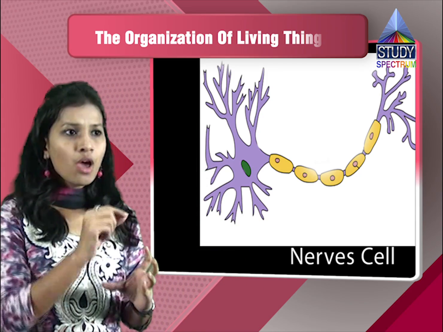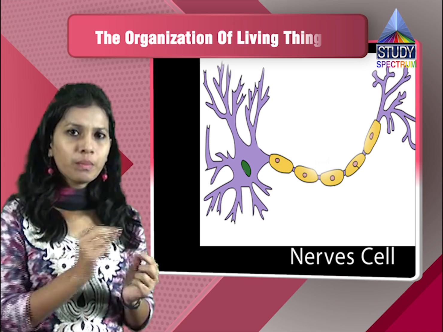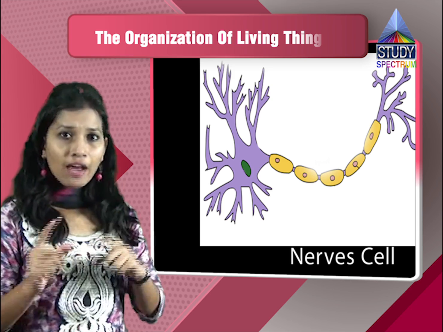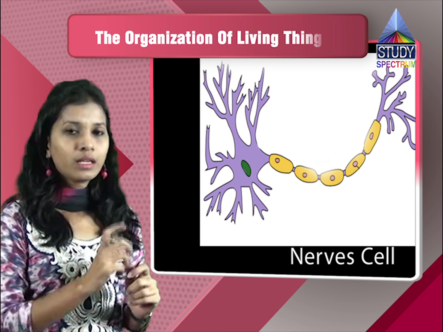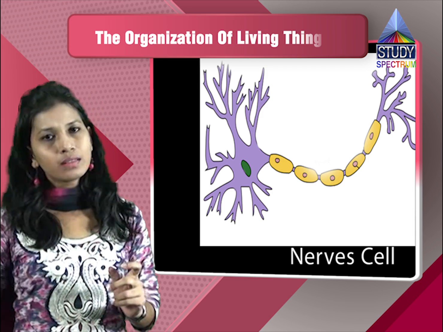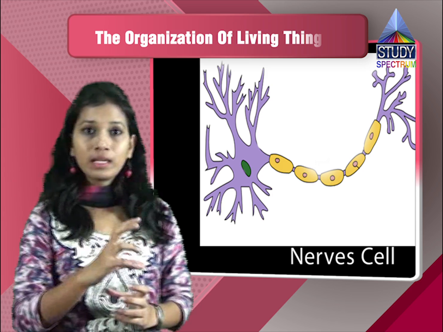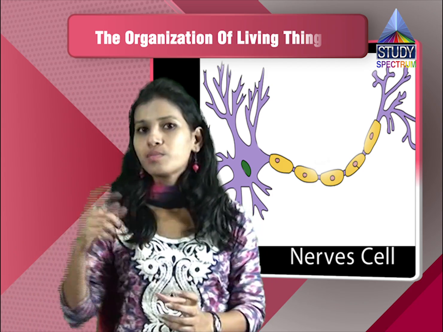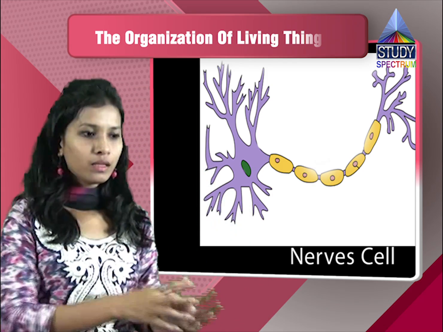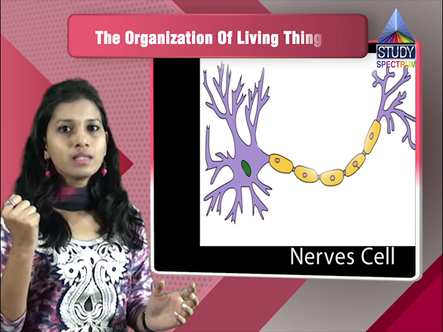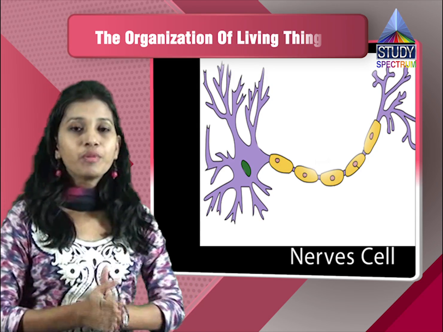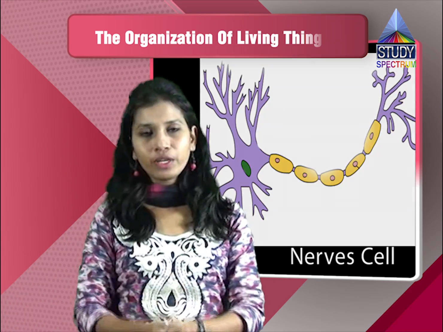This nervous system will be having the cells which will help in taking that signal, and which will also have the signaling molecules which will help in passing that signal from one cell to another cell. Now this signal will go to the spinal cord, and then the spinal cord will return it back, and then the hand will be removed. This reflex action will help us to protect our body in different conditions.